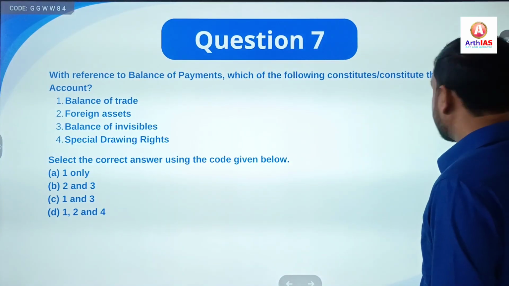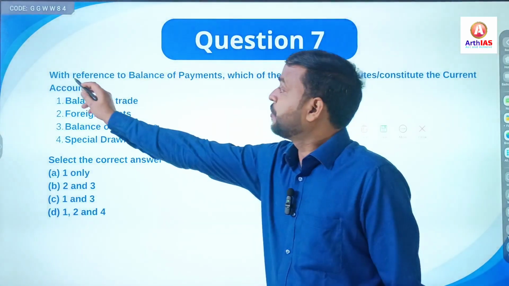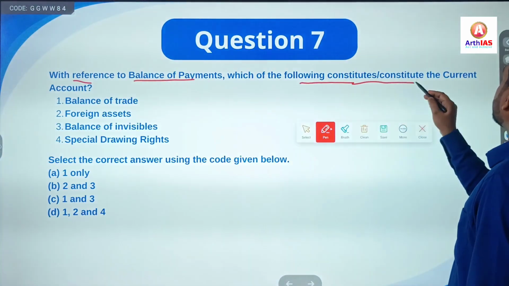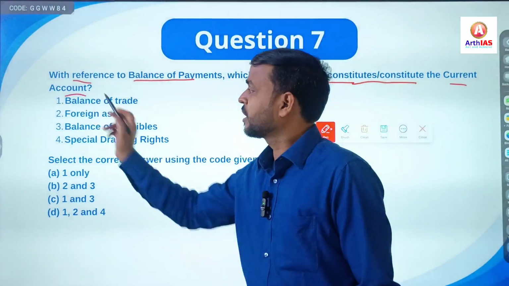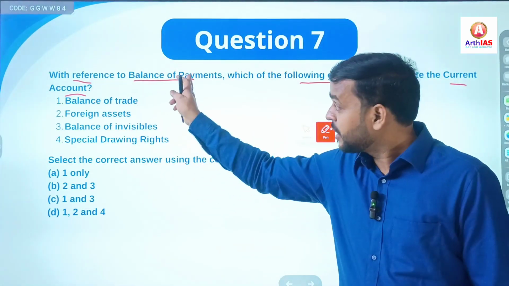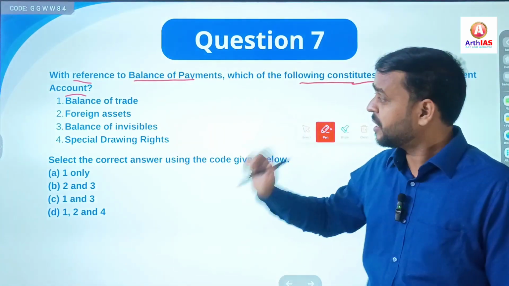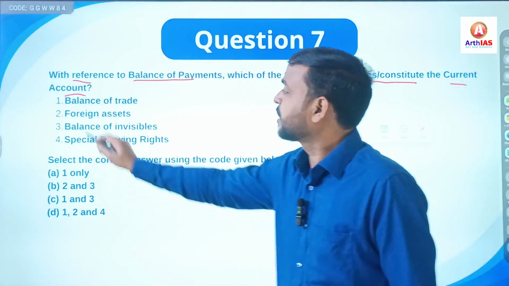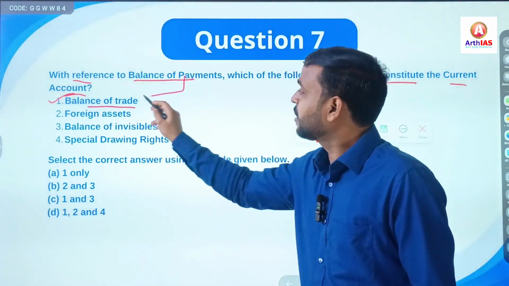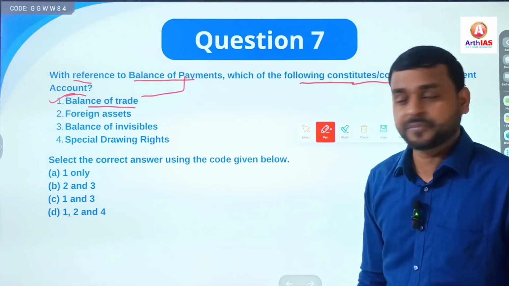Go for seventh question. It says, with reference to balance of payments, which of the following constitute the current account? So which of the following are constituents of the current account? Simple. So first is balance of trade. Yes, it is always related to balance of payment.